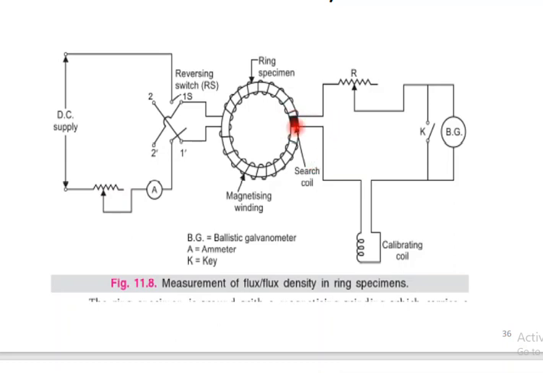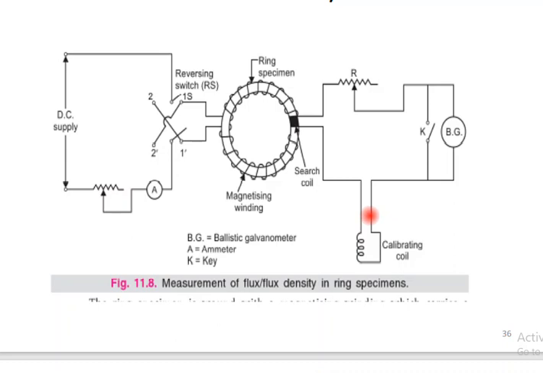Here, this search coil, that means the B coil, is connected to the ballistic galvanometer. Both ends are connected to the ballistic galvanometer. This is the scheme of measuring the flux density in a ring specimen, shown in the figure.